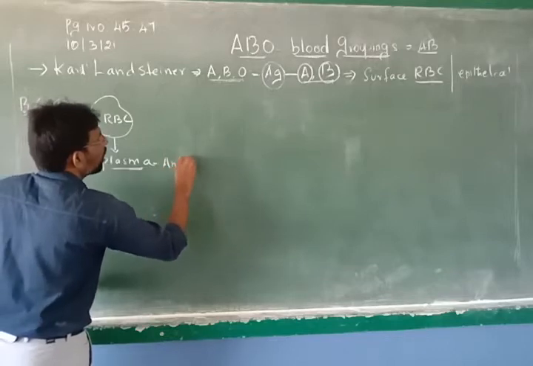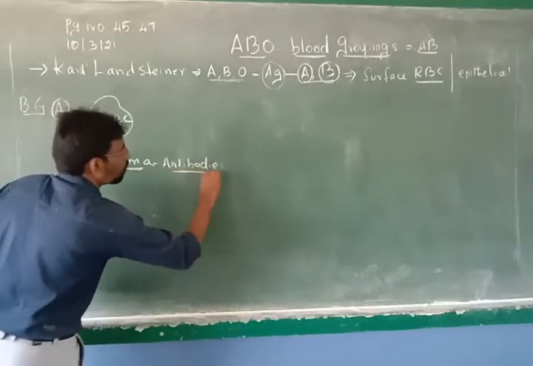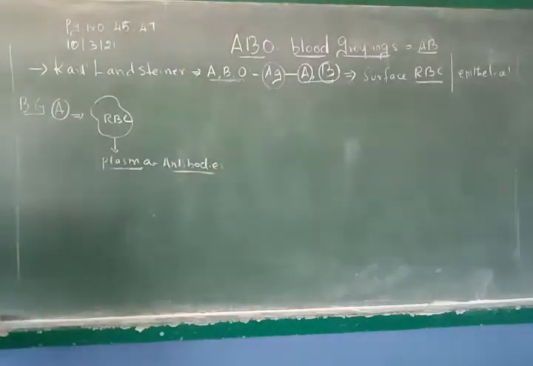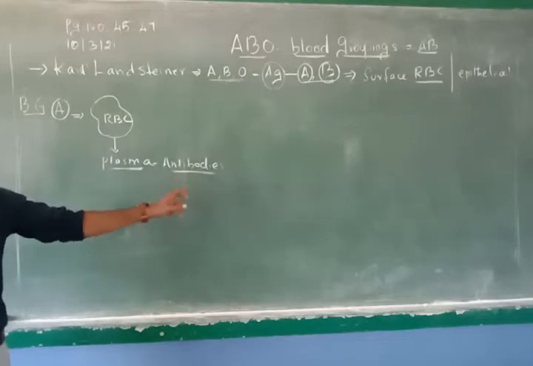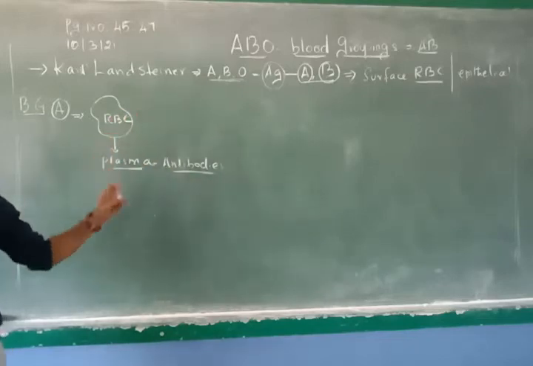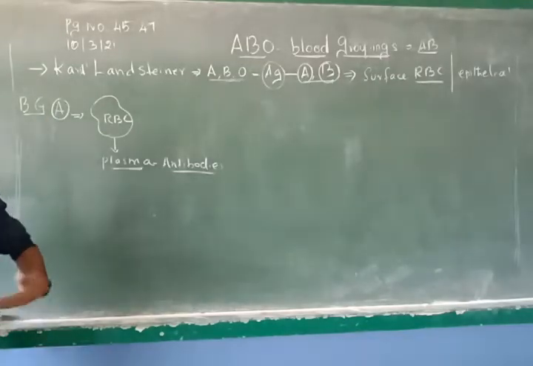So antibodies are always present inside the plasma, and that is the reason we have the treatment for corona, the plasma treatment, because antibodies are synthesized inside the plasma when the virus has entered the human body. So when the coronavirus has entered the human body, the plasma cells produce more antibodies.